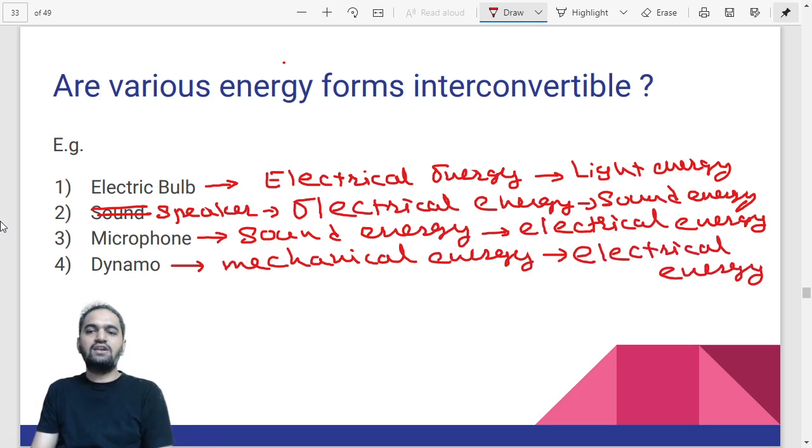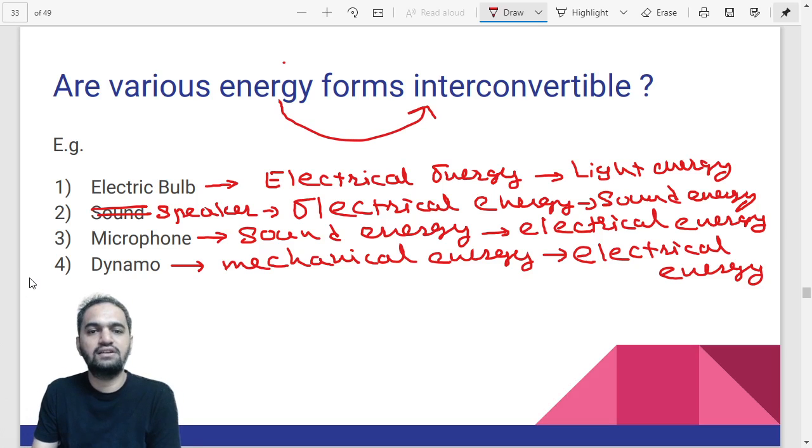So as you can see, there are lots of conversions. You can even take the example of tubes, CFLs, even a fan. There are lots of devices we have in which we are able to convert one energy to another energy. So the answer is very simple for this question. Are various energy forms interconvertible? Yes, those are interconvertible. We can definitely change the energy forms.